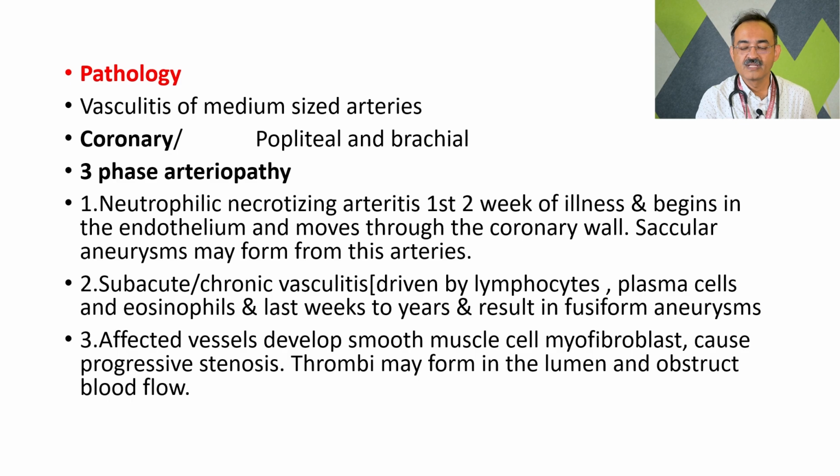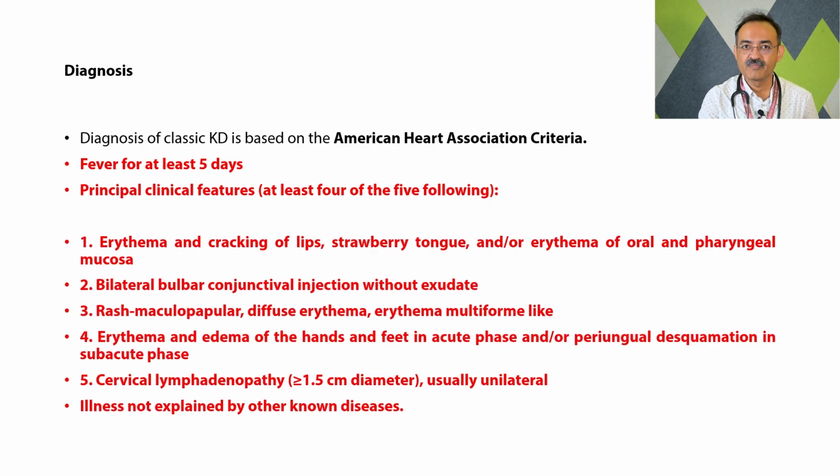can happen. The diagnosis is by the American Heart Association criteria, which includes fever for at least 5 days and illness not explained by other known causes. Of the principal clinical features, at least 4 out of 5 have to be present. The first one is erythema or cracking of lips, strawberry tongue, and erythema of the oral and pharyngeal mucosa. So it is a mucosal involvement. The second is conjunctival congestion, usually bulbar, without exudate. So it is a non-purulent conjunctivitis.